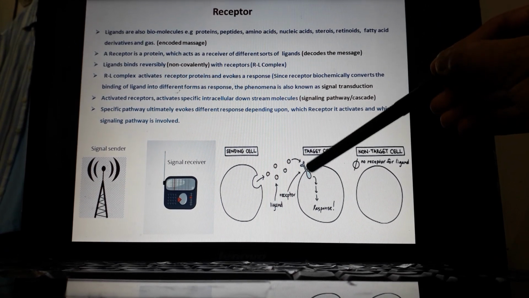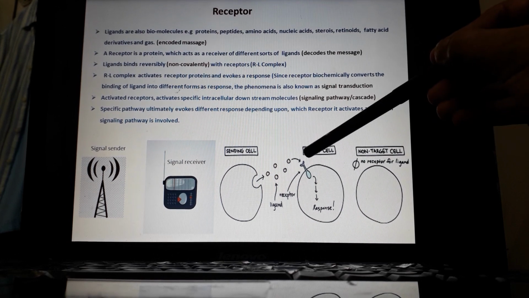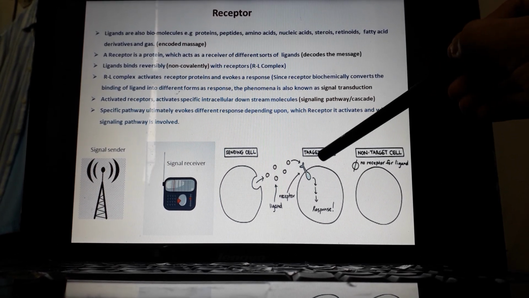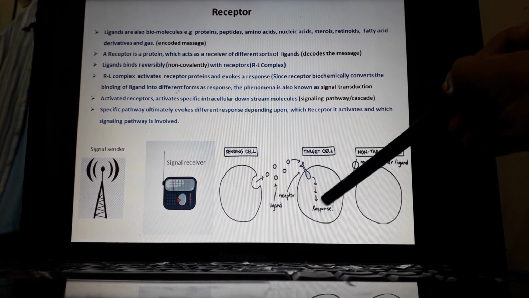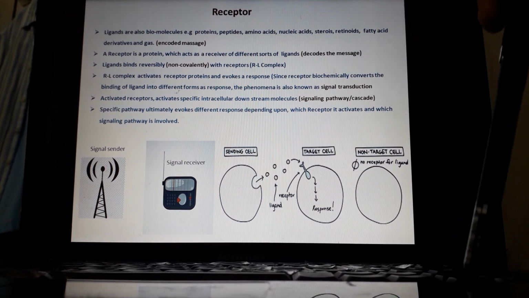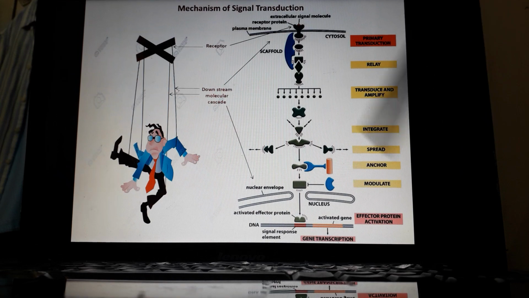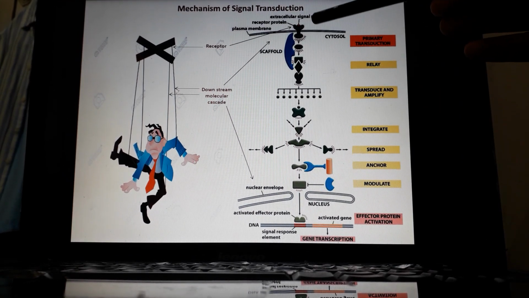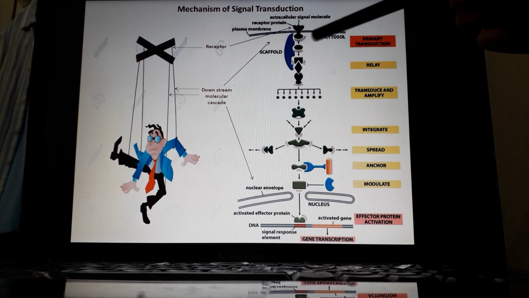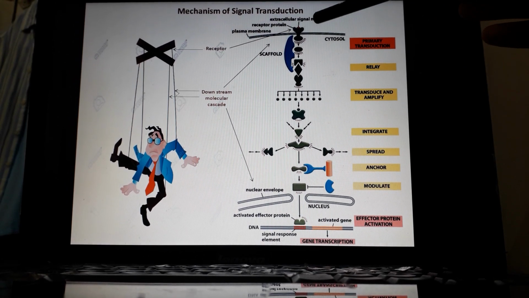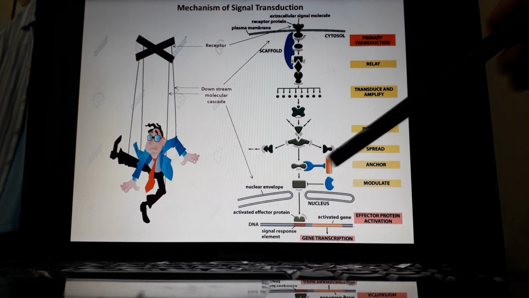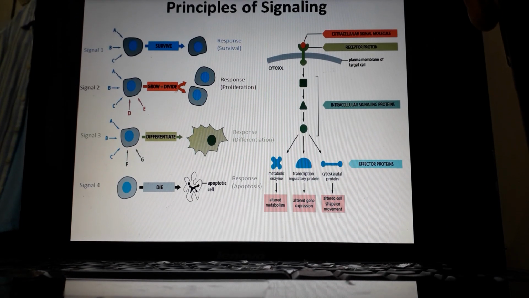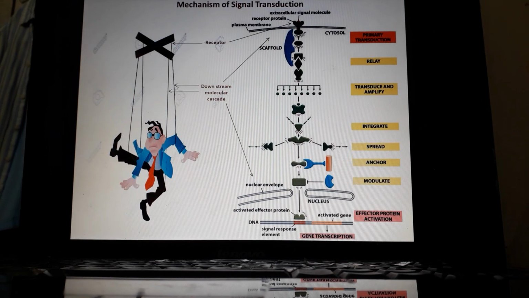And the specific route from receptor to response, that means the specific class of molecules which are activated one after another, that particular way of activation is known as the pathway, or the particular signaling cascade which they follow, or activate one after another to elicit a response.